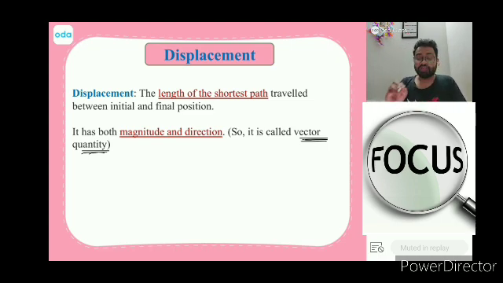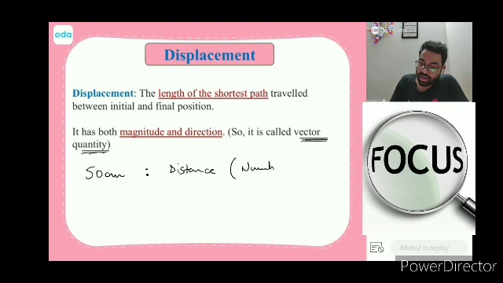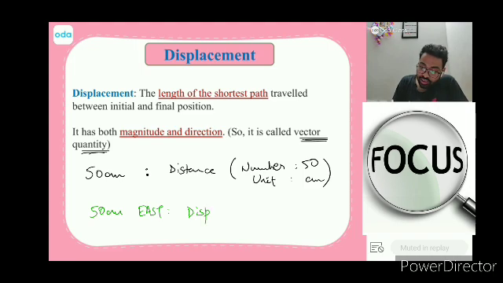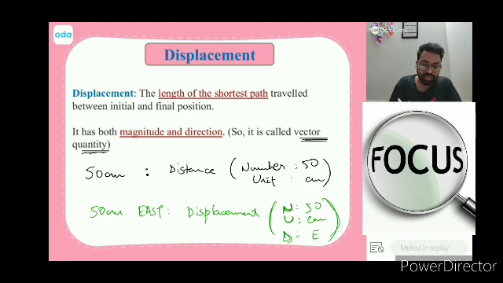So let us say I said 50 centimeter. This is distance, because it only has a number, 50, and a unit, centimeter. If I say 50 centimeter east, this is going to be displacement because it has a number 50, a unit centimeter and a direction east. NUD means number, unit and direction. Do you understand this? Can I get a one that yes sir?